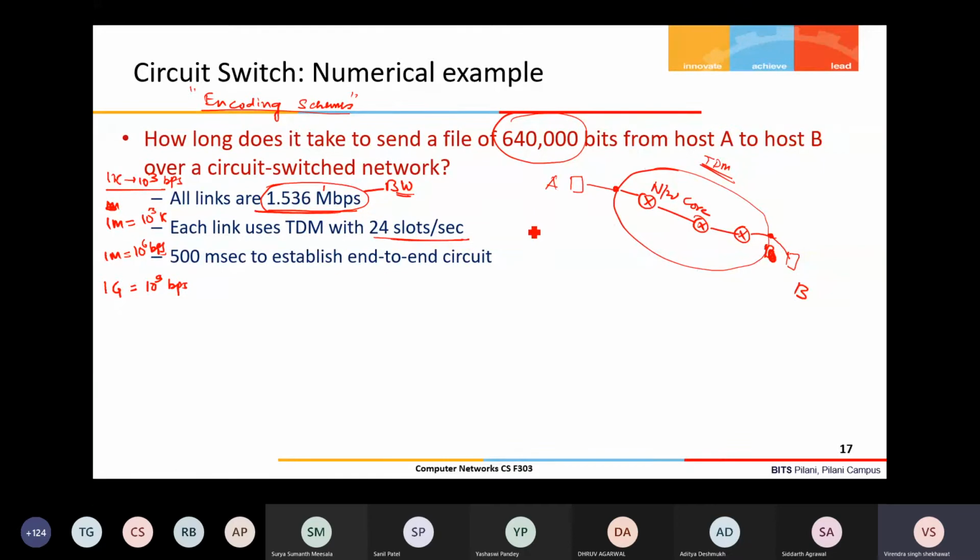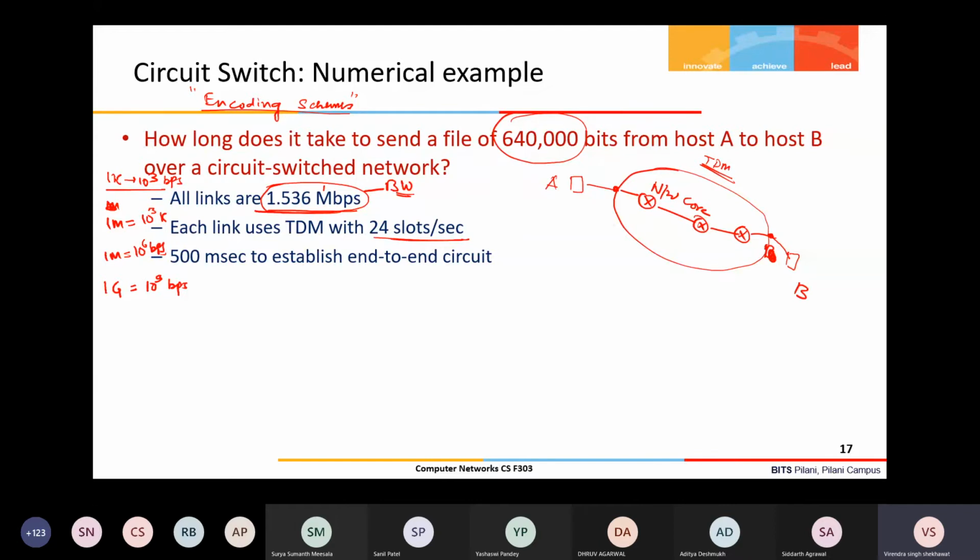One round duration is 1 second, and this 1 second is divided between the 24 slots. Let us say each user gets one slot. So 24 users' data can be transmitted simultaneously if 24 users are in the network and send data simultaneously, and each user will get one of the slots.